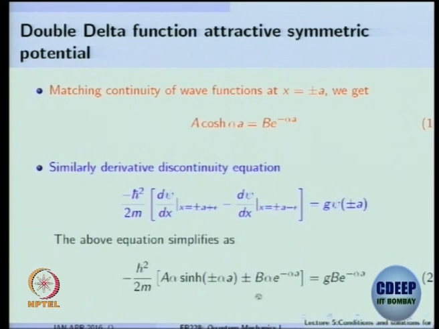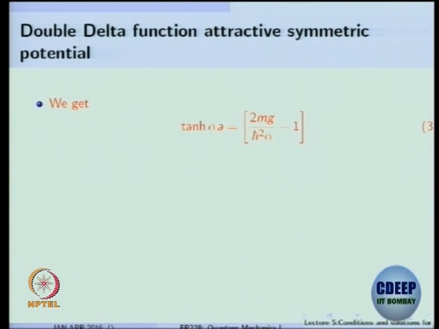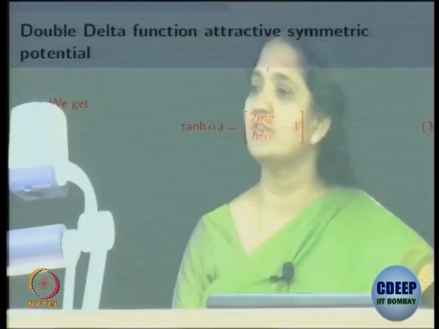What is our aim? Our aim is to determine the energy of the bound state, or alpha. Alpha is a function of that energy. Alpha is positive and energy is negative. So what next? You divide 1 by 2, right? Then you get a simplified form. Is it easy to determine alpha from it? You have done some similar problems in your assignment sheet where you don't really get an explicit analytic solution for alpha from this expression, but you can start getting the trend.